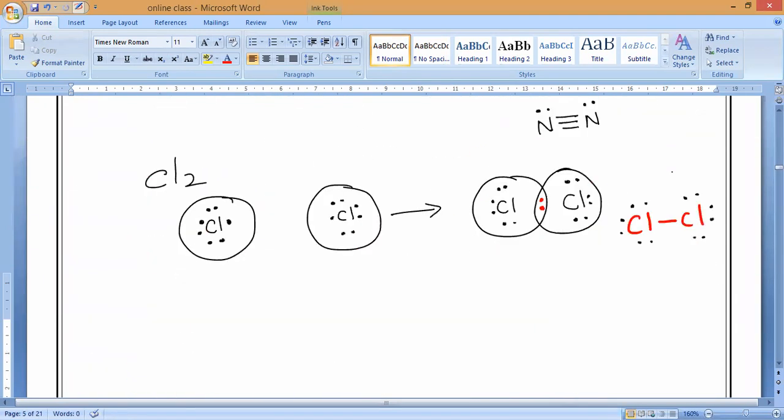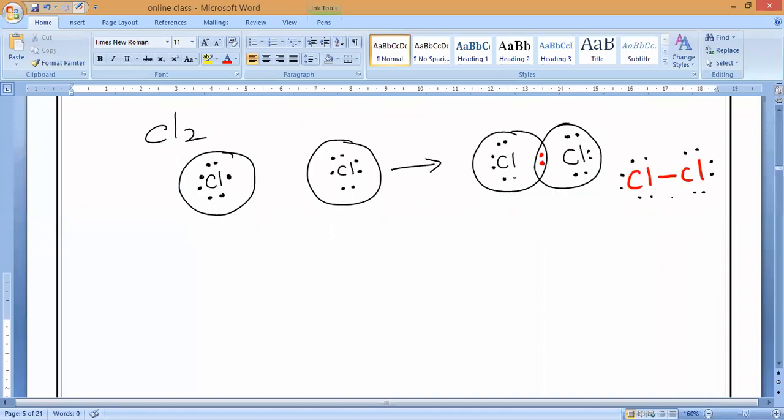So what should we call all these compounds? Atomic covalent compounds. So all the atomic covalent compounds, we can say they are all molecules. Yes or no, guys? Yes. So clear till here?